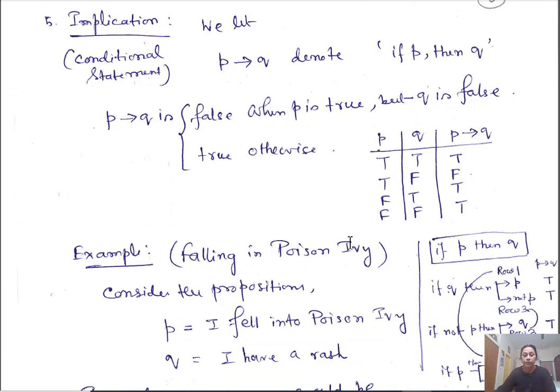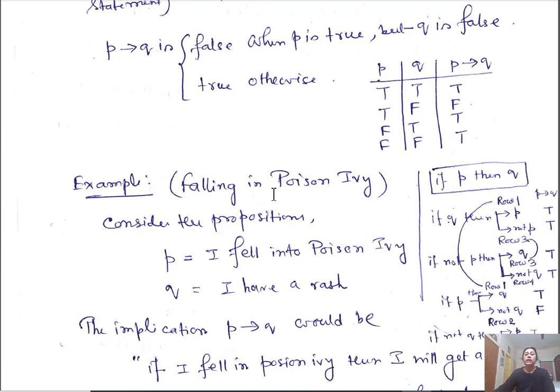For example, falling in poison ivy. This is one example illustration. Consider P, the proposition: I fell into poison ivy, and Q: I have a rash.